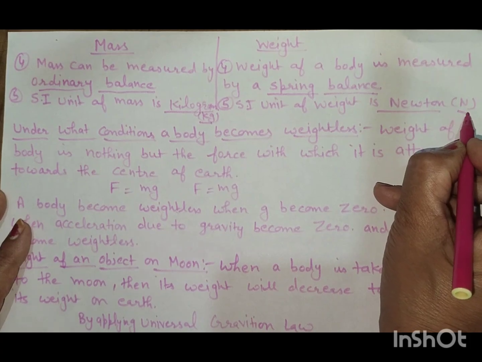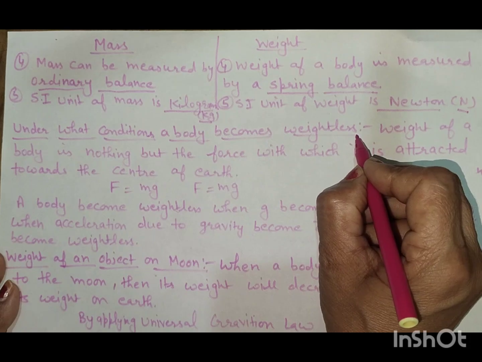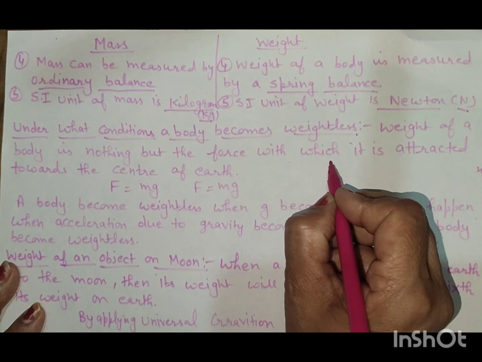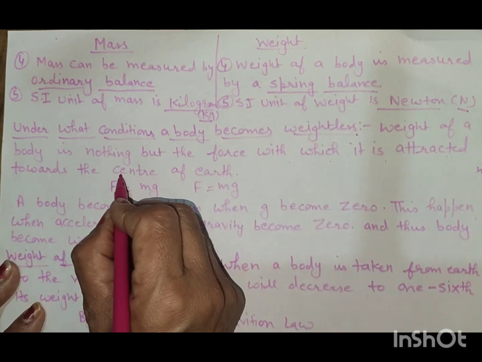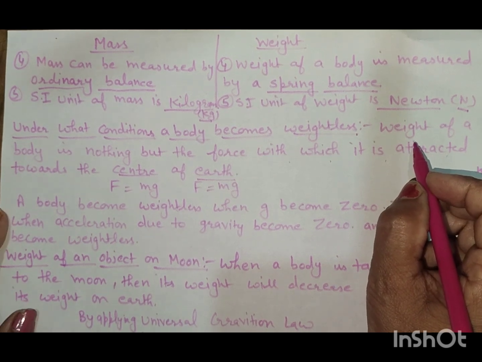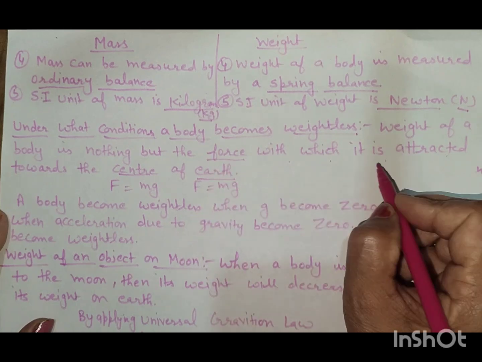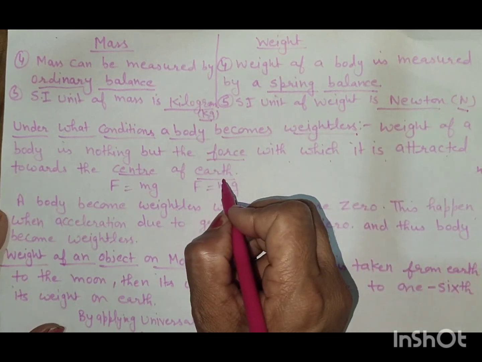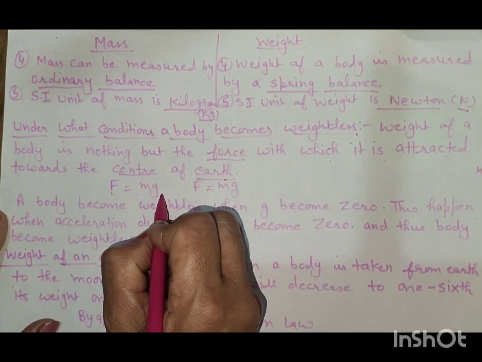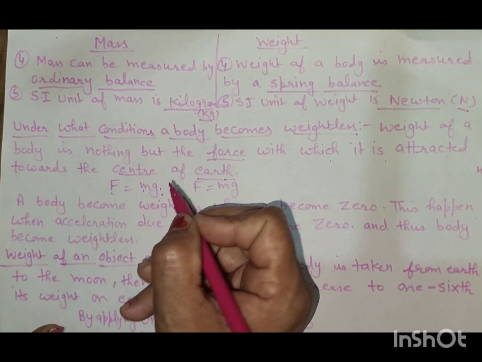Under what condition does a body become weightless? Weight of a body is nothing but the force with which it is attracted towards the center of the earth. That is equal to F equal to mg, mass times acceleration due to gravity.